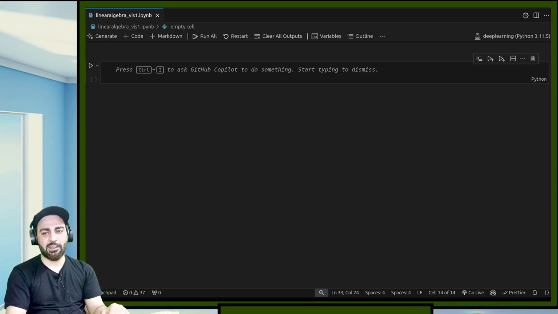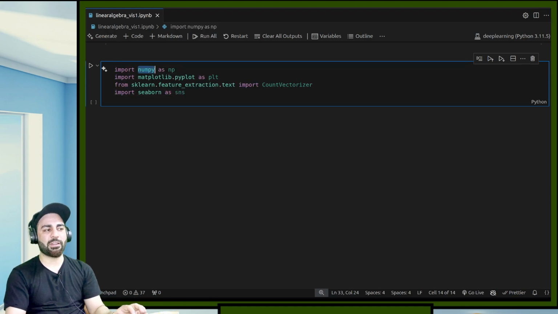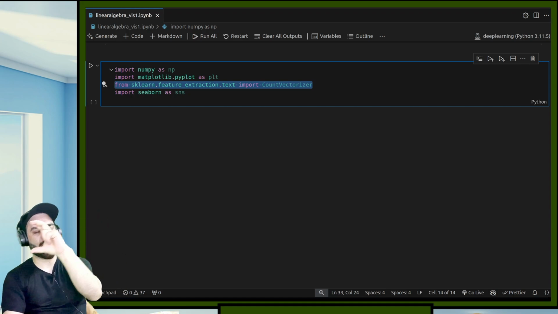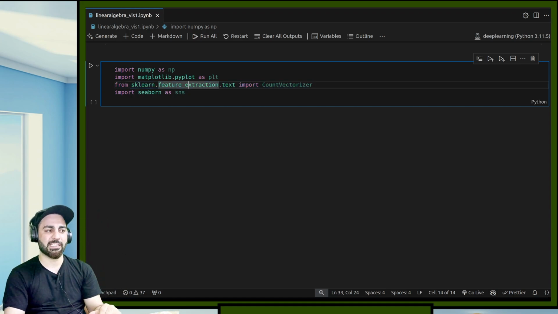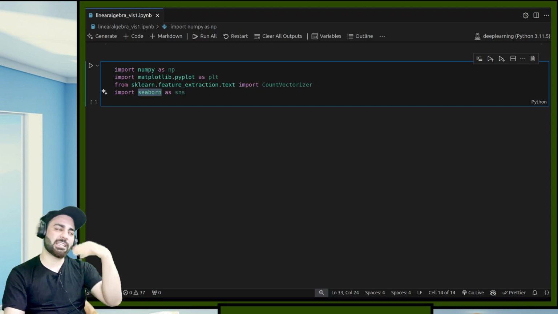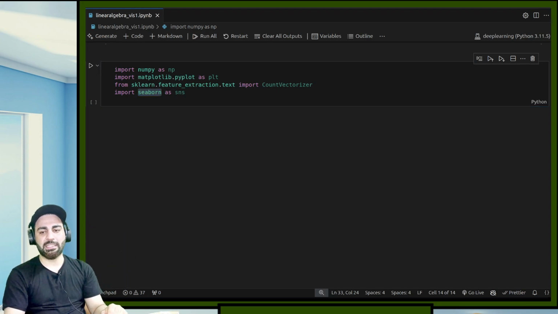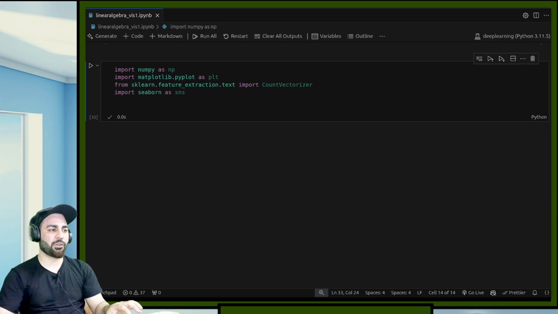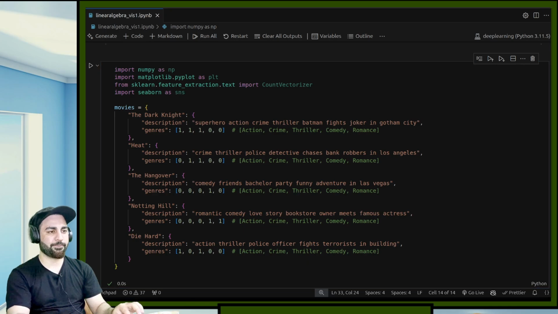I'll import some libraries. So what I'm doing is importing NumPy and matplotlib. This sklearn is used to convert text into embeddings, whatever text we have, so that's what I'm using sklearn for. And seaborn is just a wrapper around matplotlib. Let's suppose I have these movies. This is my sample movies with the description and the genre.